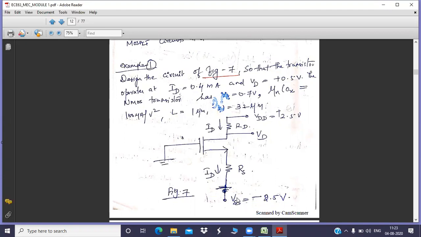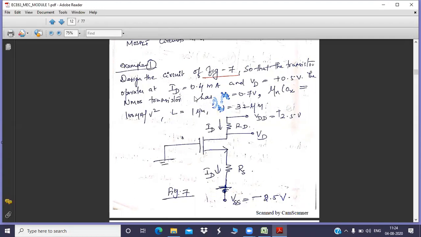Understood? Now, what are the given parameters? ID equal to 0.4 milliamps, VD equal to 0.5 volt. VD is the drain voltage. If you connect a multimeter to the drain terminal, it will show 0.5 volt.